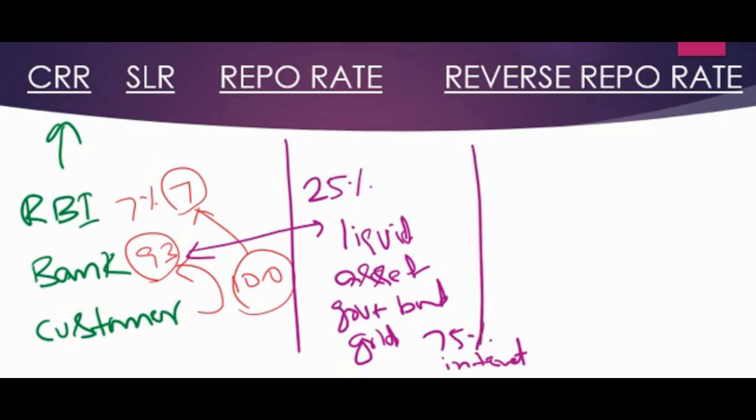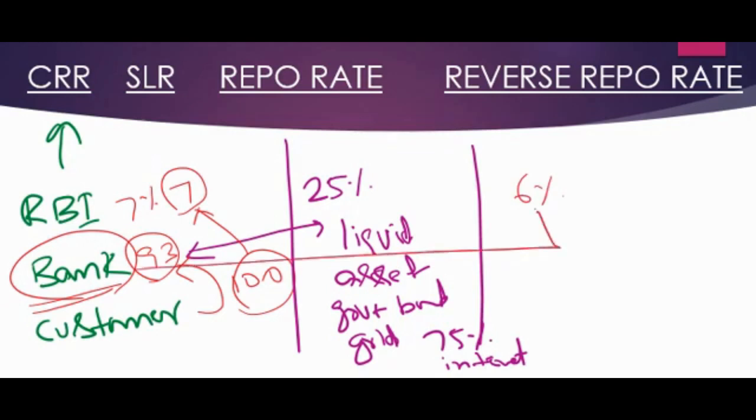So now what is repo rate? We frequently hear this from news channels when RBI announces. So repo rate means, let's say now, for example, the bank doesn't have money. So what they will do, they will go to RBI and take money for interest. Let's say if RBI decides repo rate as 6%, the bank can go and take from RBI at the rate of 6% interest.